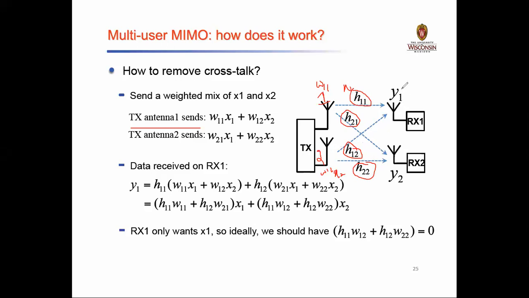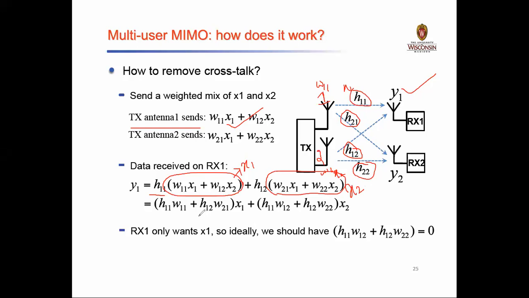So when the data is received at y1, what will be the y1 equation here? y1 is equal to h11 multiplied by the weight, whatever weight we obtained at transmitter one, plus h12, which remains the same, multiplied by the weight again, over here. It means that this is the value of x1 and this is the value of x2.